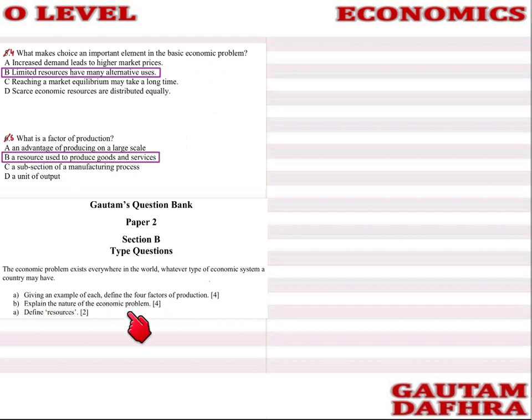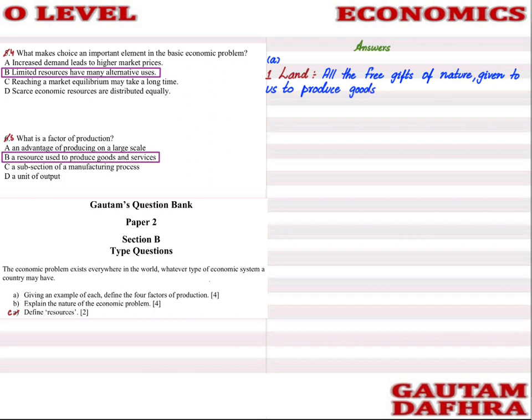So you need to give an example of the 4 factors of production and you need to define it as well. So it's a 4-mark question. Okay, so the answers would be, number 1, the first factor of production is land. So let's define it. So land is all the free gifts of nature, given to us